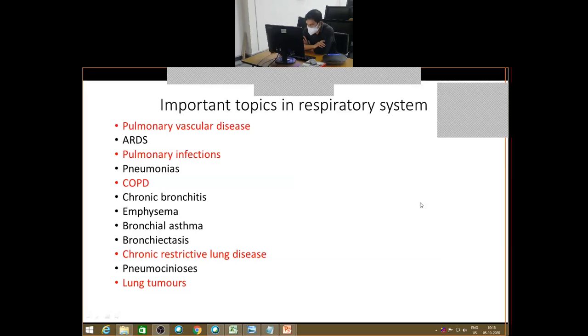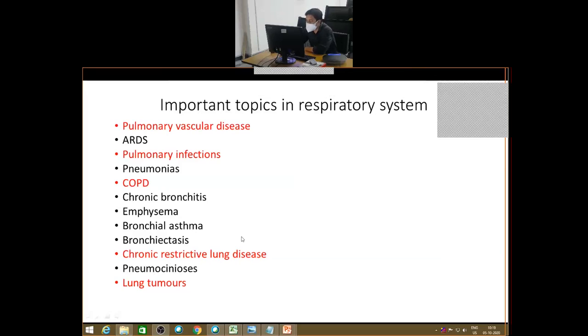Then under chronic restrictive lung disease, pneumoconiosis, the occupational lung diseases, which may come as a short note. Then lung tumors, which usually come in your theory. We'll be covering these topics in brief in 1 or 2 classes.